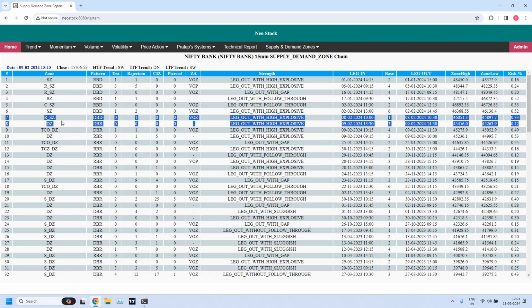Currently, our price is in between these two zones. And the seventh one supply zone is the resistance supply zone. 46,051 to 45,897. So study the zones below them. Just giving you for your further study.